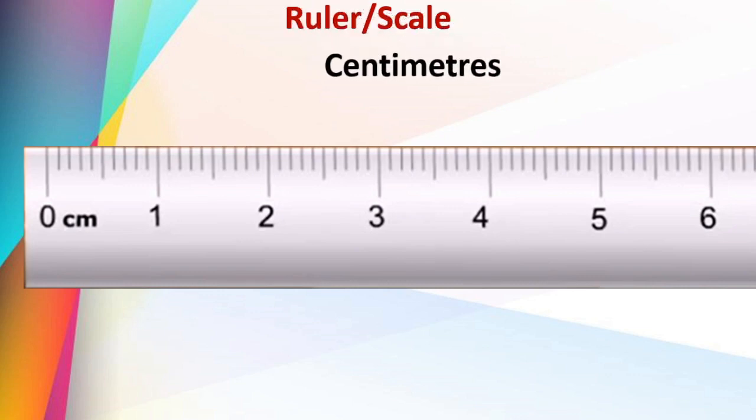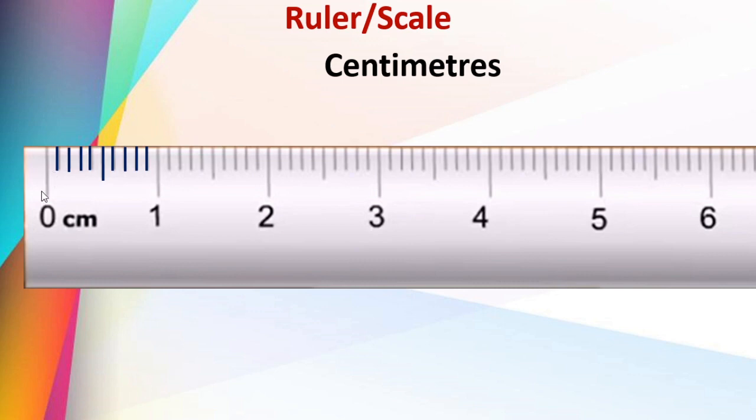Okay, these are called centimeters. And dear children, now please see this. In each centimeter, here 0 to 1 means that is 1 centimeter. From 0 to 2, that is 2 centimeters. You know, right? Now you please observe this: 1, 2, here third, fourth, fifth, 6, 7, 8, 9, and this one is 10. Got this?